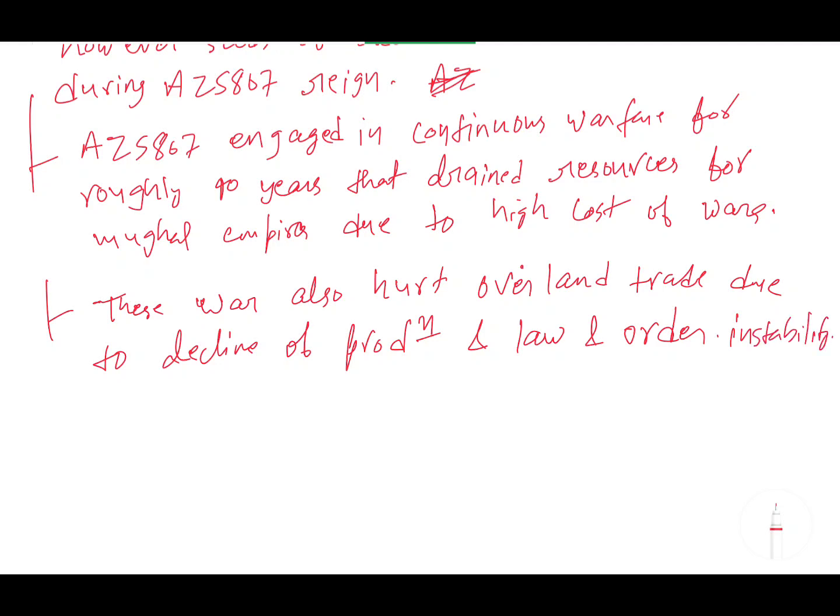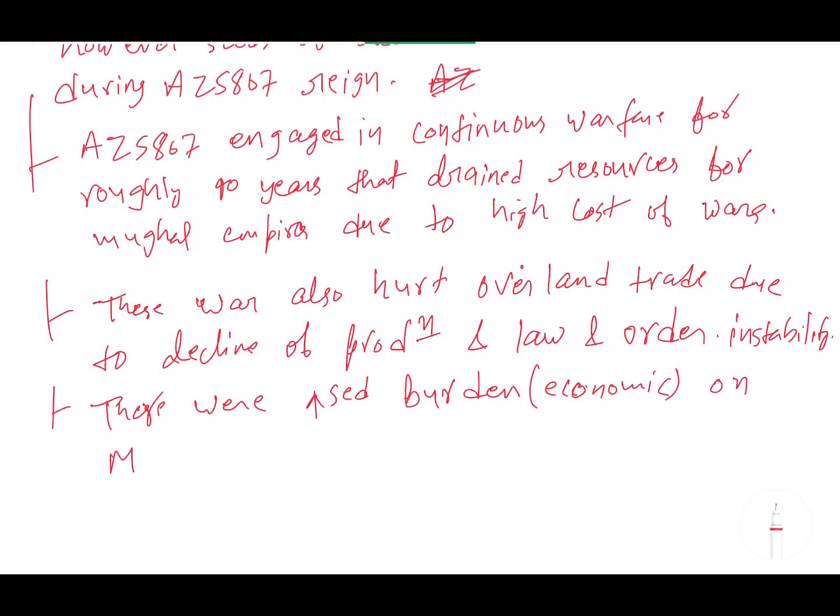Next point, there was an increased economic burden on Mansabdars. I am writing M for Mansabdar, and if I circle the M, that is Mansabdar. You can also use shortcuts to write notes. So Mansabdars who were required to maintain army as per Sawar for the emperor.